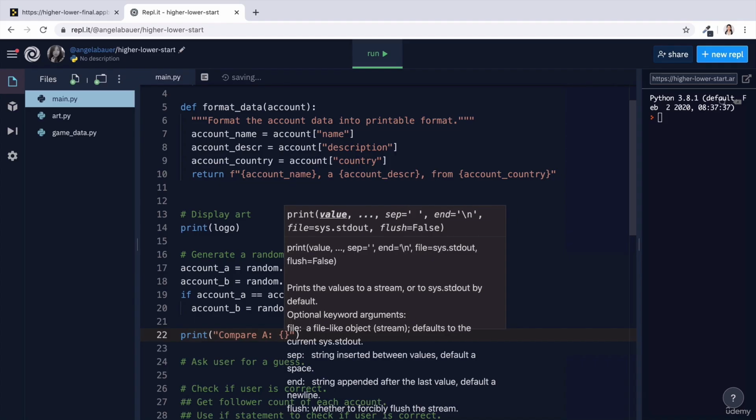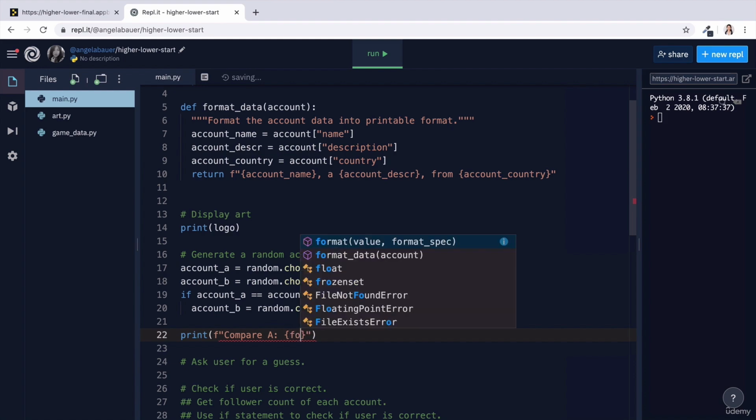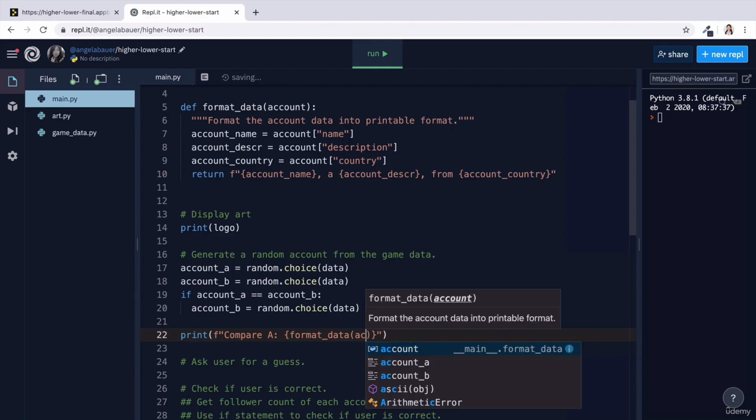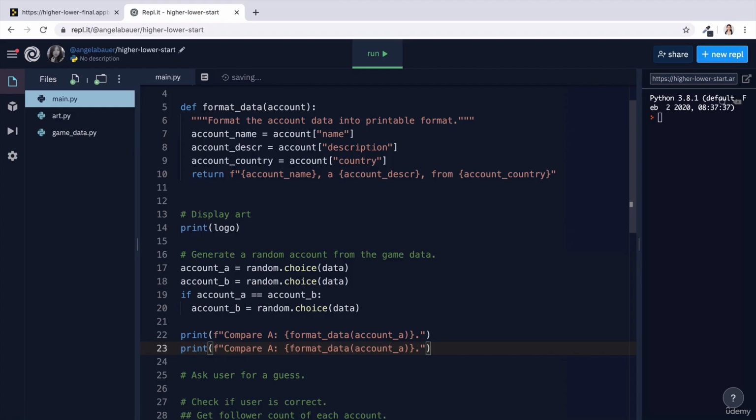So we're going to use our F string to insert the data that we get back from our function call, and I'm going to call it within the print statement. You can, of course, take it out and create a separate variable, but I think this should be clear enough to see what's going on. So we're going to call format data, and we're going to pass in the account A for this first line. And then I'm going to do the same for B. So in this case, I'm going to pass in account B, and it's going to format the data and then print it out.